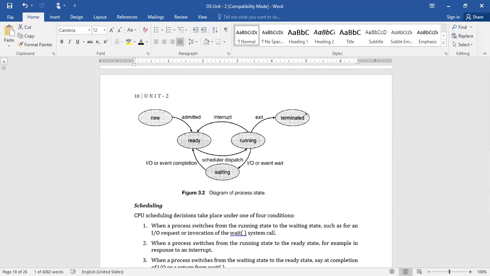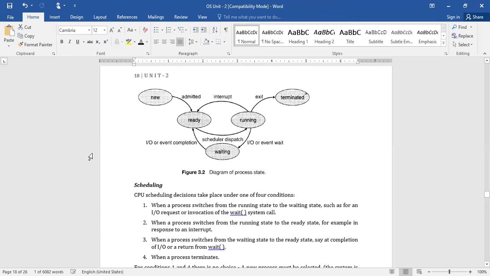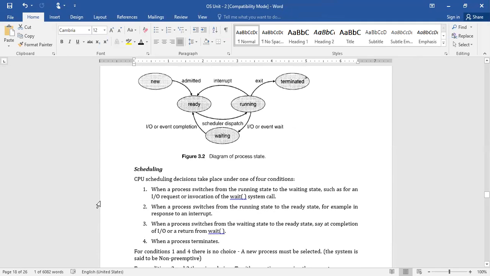If you follow first come first serve, that means whatever job entered into the ready queue first may be processed first, or longest job first, or shortest job first, or we allocate some interval of time to each and every process. Whatever mechanism you have adopted, that is how you process the processes which are in the ready state. Right? Now, let us have the scheduling decision take place under one of four conditions.